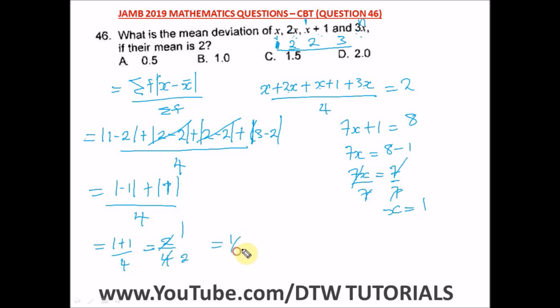And here we cancel out, we have 1 and we have a 2. So our answer is 1 over 2. And what's 1 over 2? That will give us 0.5. Alright? And this is our answer. And our right option here is option A.